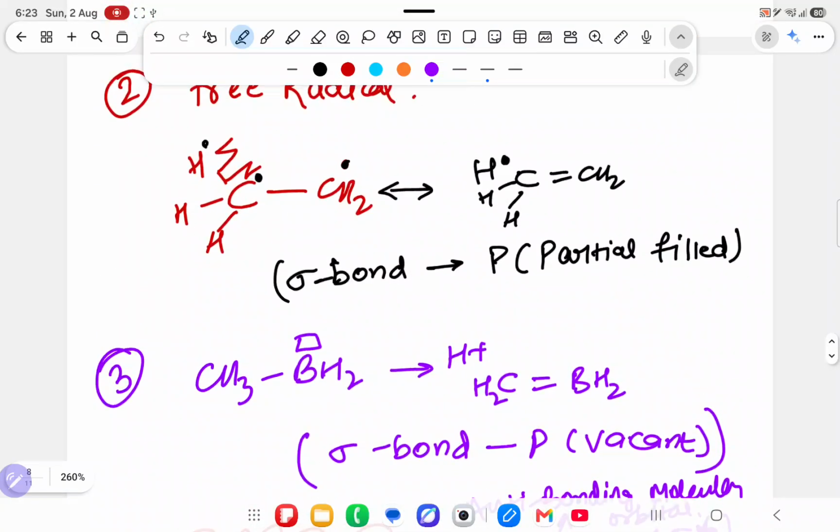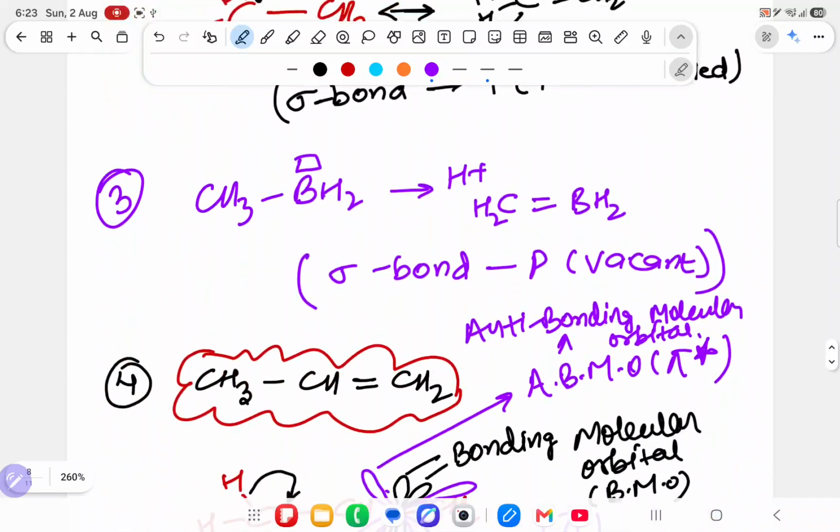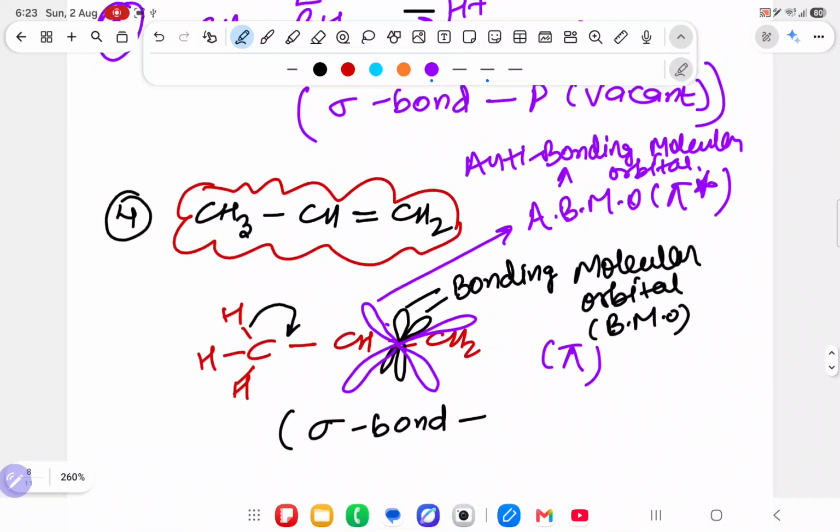Previously clearly there is a plus charge, so you will say going to plus. Over here clearly a dot, over here clearly a vacant orbital, but whenever the orbital is filled, it is going from sigma to anti-bonding, and anti-bonding is pi star because a double bond is there. So this orbital overlapping approach is from sigma to anti-bonding because the bonding is filled, double bond, no vacant orbital is shown over here.